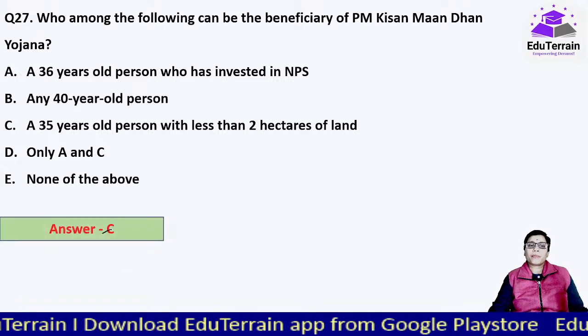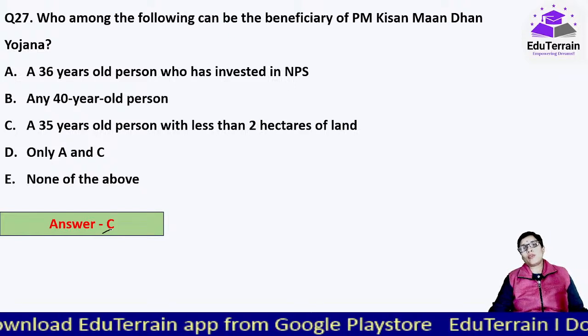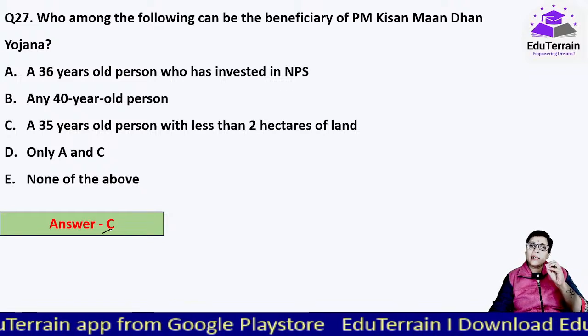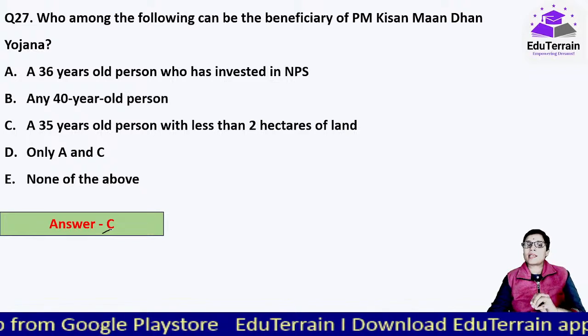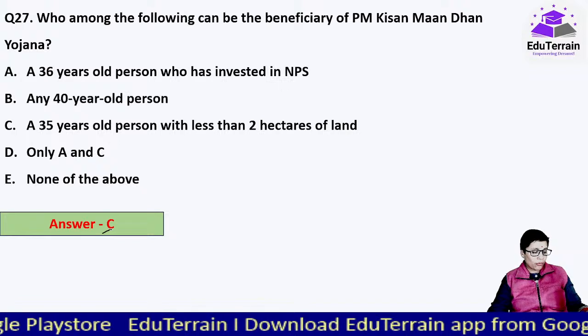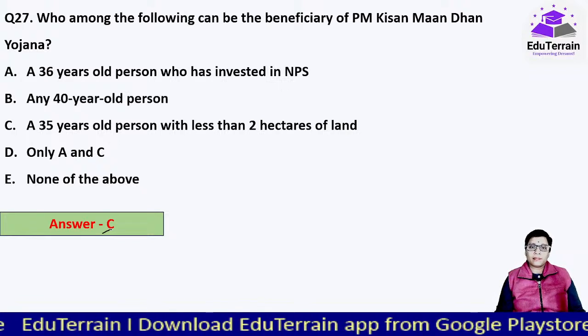Here it is. A 35-year-old person with less than 2 hectares of land, that is a small and marginal farmer. Clearly PM किसान मतलब किसान farmers के लिए है, so obviously he should be a farmer.